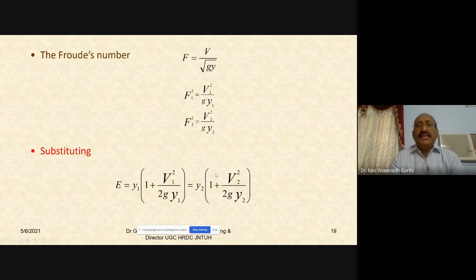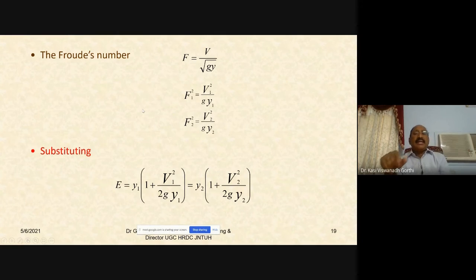By definition, the Froude number F would be equal to V by root gD, D equal to Y in our case. So F1 square would be equal to V1 square by g Y1. How is V by root gD becoming V by root gY?